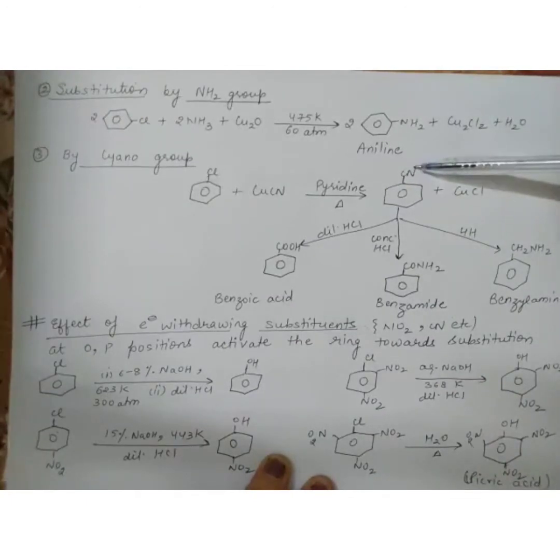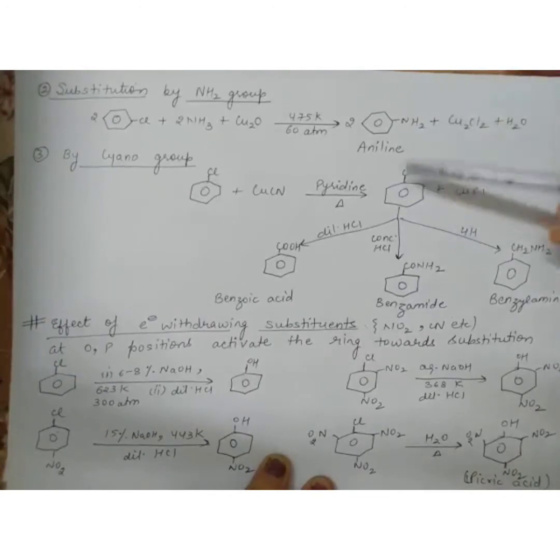and as soon as a cyano group comes on the benzene ring, we know about the three important reactions of cyano group. Now what are the three important reactions? First is complete hydrolysis, second is partial hydrolysis, and the third is reduction. And this reaction we can use for ascent of series. One carbon increases if we use CuCN or KCN.